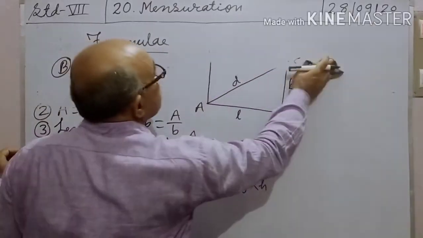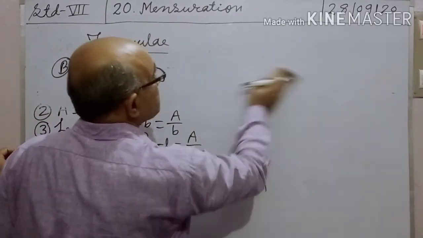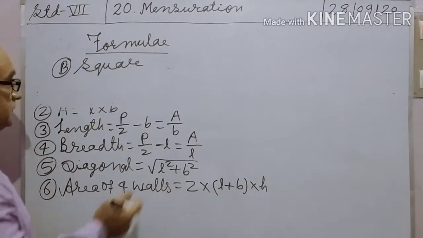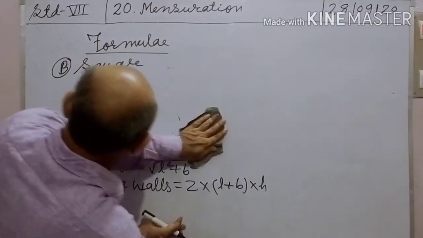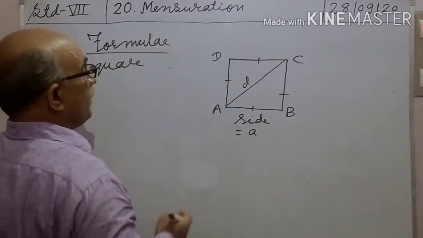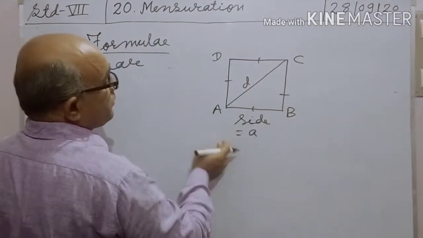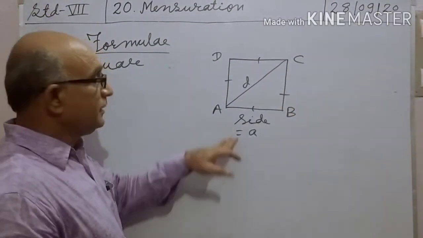Next, group B is a square. The figure of a square, ABCD is a square.